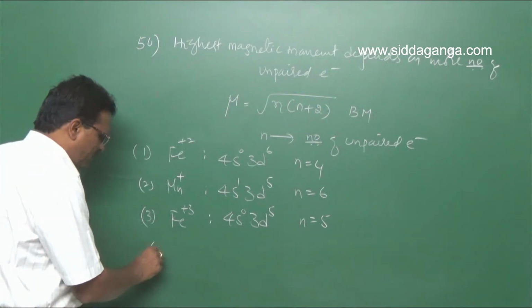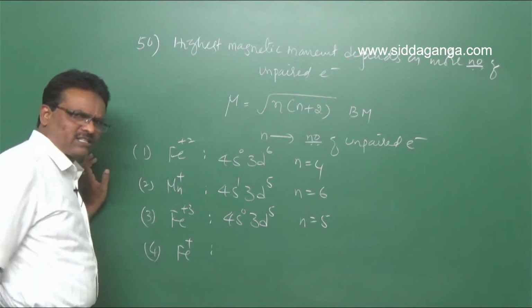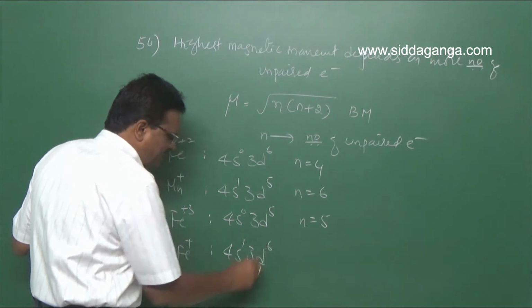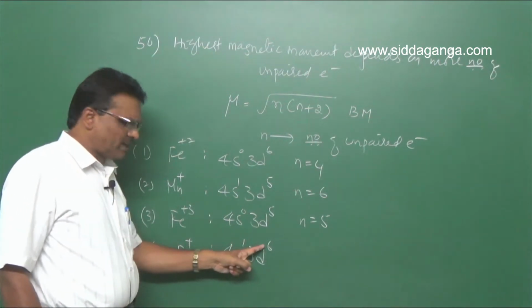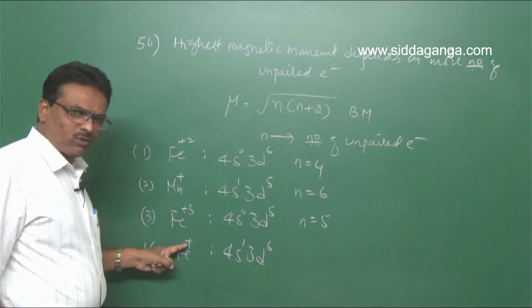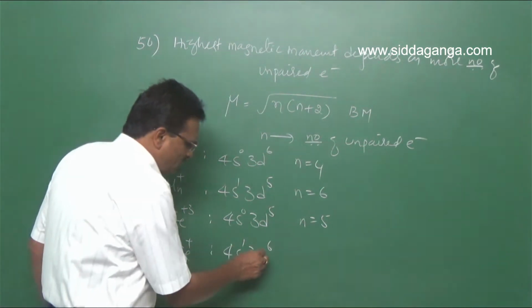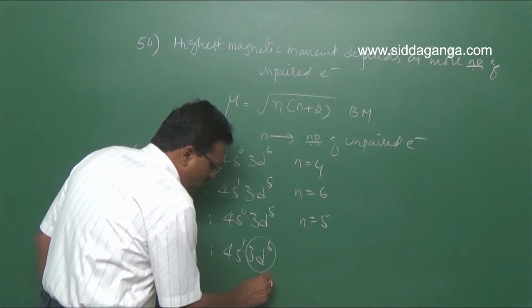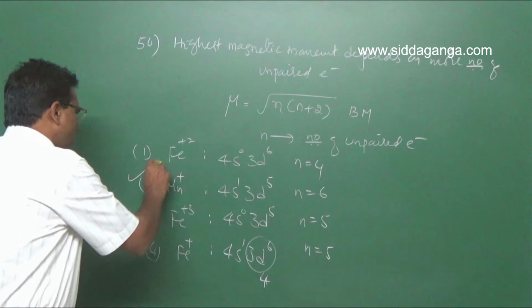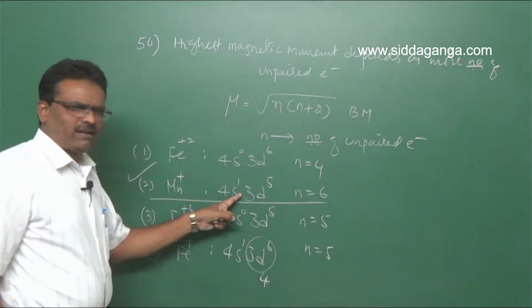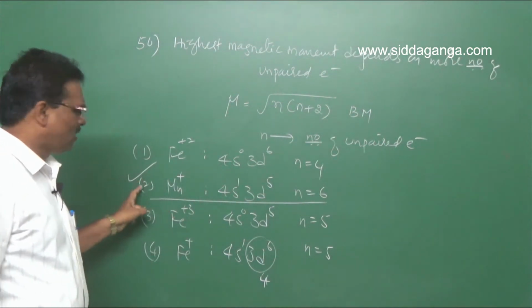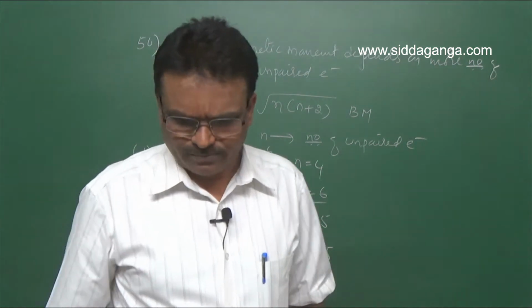Then in case of Fe plus, iron in +1 oxidation state: 4s2, 3d6 is the ground state configuration, but in the Fe plus 1 state it is 4s1, 3d6. The d6 has 4 unpaired electrons, 4 plus 1, so n is equal to 5. Hence the maximum magnetic moment is shown by manganese. Clear? Your option is the second option.